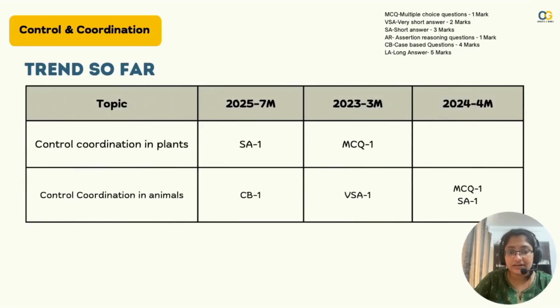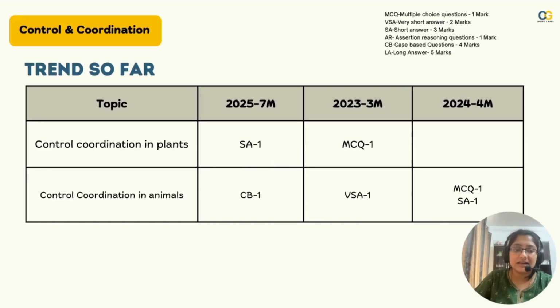Now moving on to the next one, control and coordination. In this chapter, the trend so far has been such. For plants, the coordination, there was one 3 marker question last year, and there was a case study on animals. So there were more marks from this chapter last year compared to previous years. Like I said, it belongs to the same unit, so the marks got distributed here. They could repeat the same pattern again, where more marks can come from here instead of life processes.